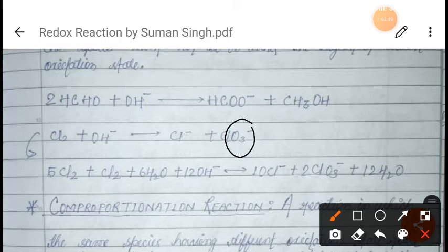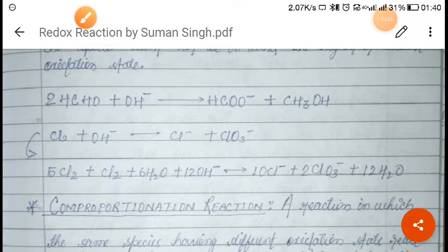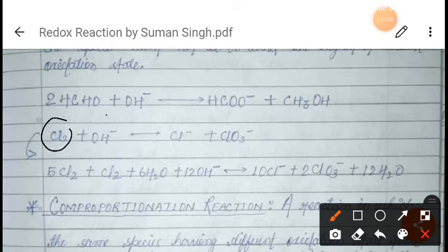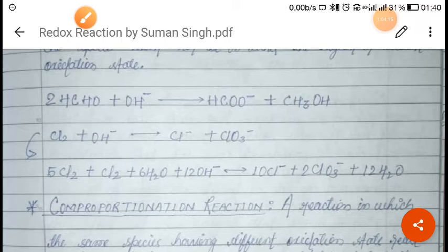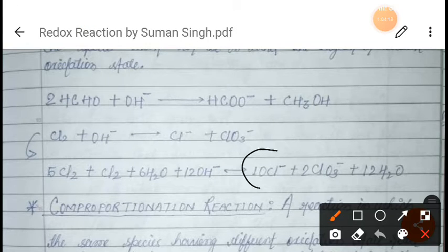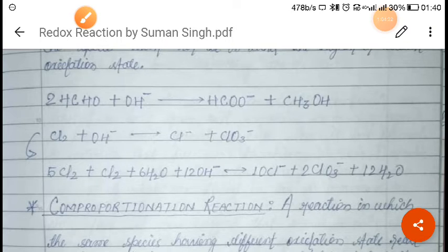You see 3 oxygen here, and only 1 oxygen there, right? So to balance the oxygen, we will first add 6 H2O here. You can do it like this: Cl2, OH2, Cl. First, this Cl you will write in two forms, here Cl and Cl. After that, this Cl will be as it is, and this COCl3 will be as it is. Now first of all, we will try to balance this.